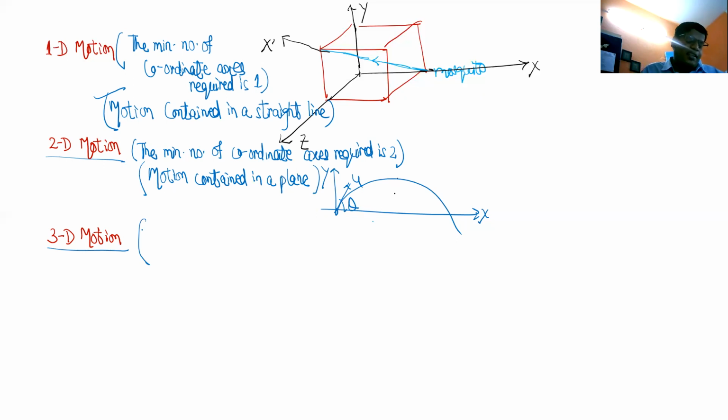So we can write this as the minimum number of coordinate axes required is 3. Or the motion which is not contained in a line or a plane, but it is contained in a space.